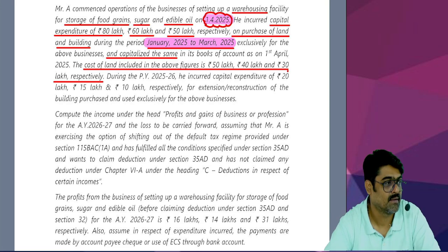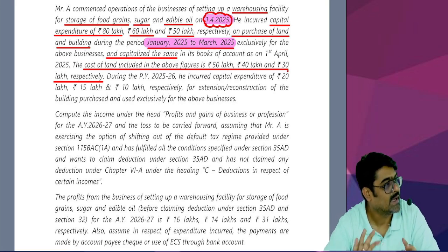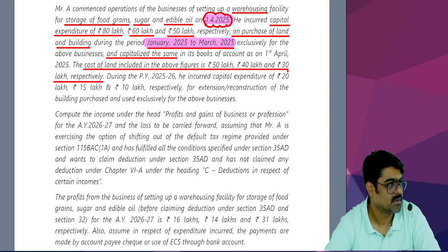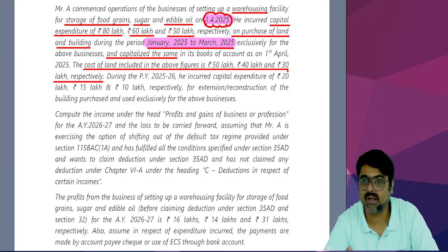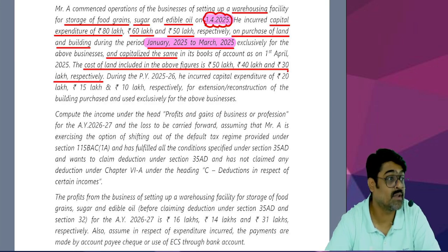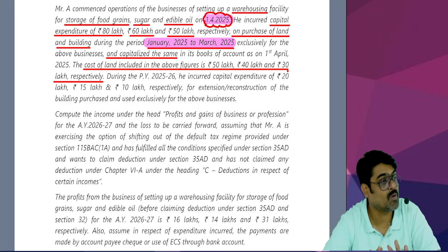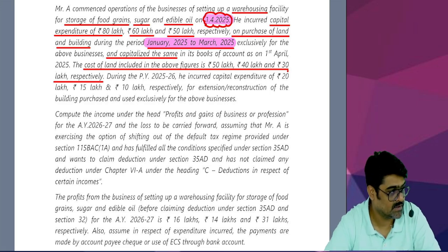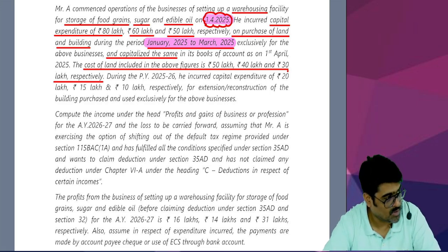from the first 2 businesses. And for the last business, the cost of building cannot be claimed under section 35AD, it will be allowed under section 32 in the form of depreciation. Full amount cannot be claimed. Out of that, some amount will be allowed in the form of depreciation. Yes or no? But this is not the only cost.